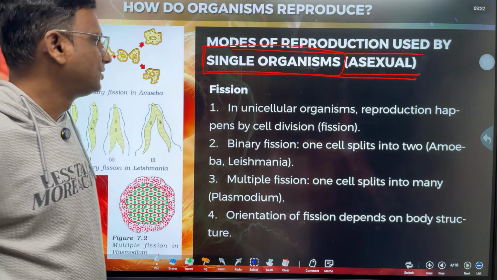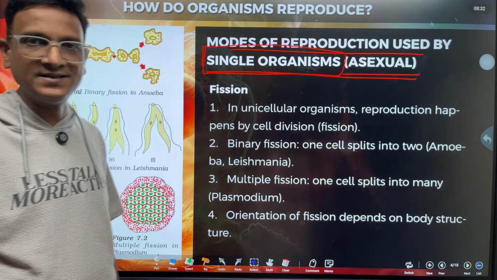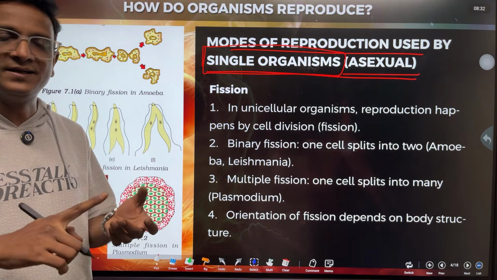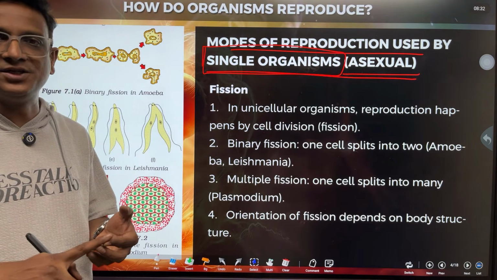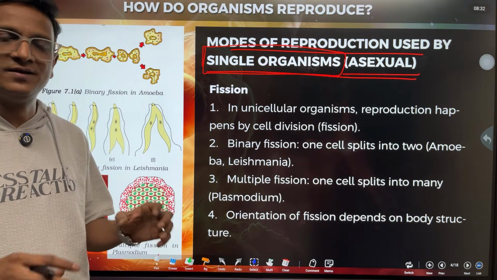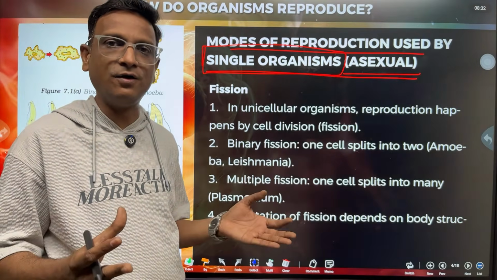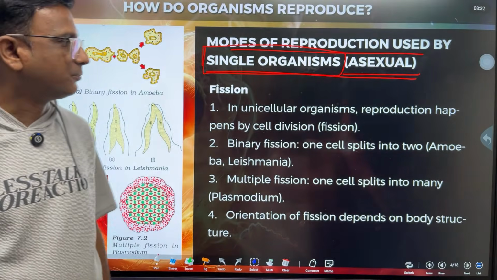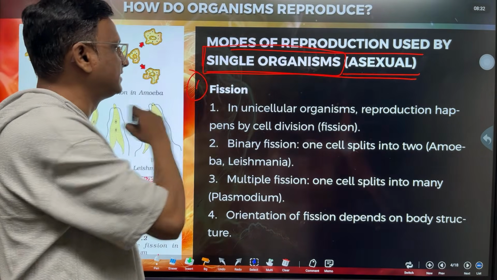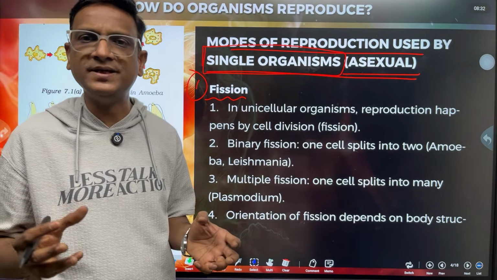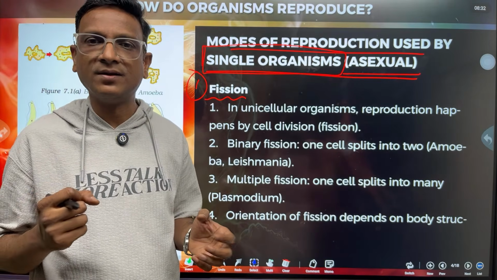There are so many methods in asexual reproduction: fission, budding, regeneration, fragmentation, spore formation, vegetative propagation. All these are the different methods of asexual reproduction. The first one we are seeing is fission. Fission means splitting.